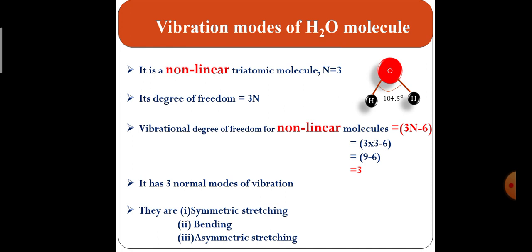Its structure is bent with an HOH angle of 104.5 degree. Here its degree of freedom is 3n. The vibrational degree of freedom for non-linear molecules is 3n minus 6. So 3 into 3 minus 6 equal to 9 minus 6 equal to 3. Therefore, this water molecule has 3 normal modes of vibration. They are symmetric stretching, bending and asymmetric stretching vibrations.